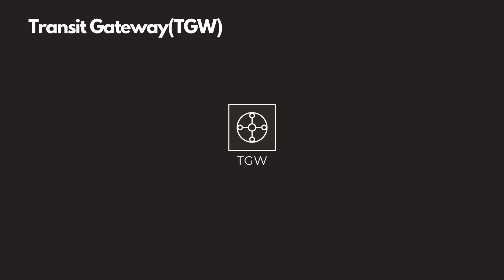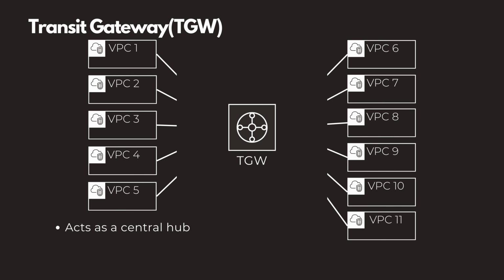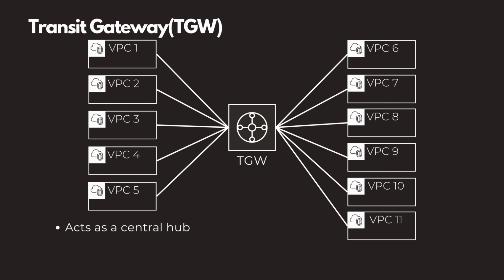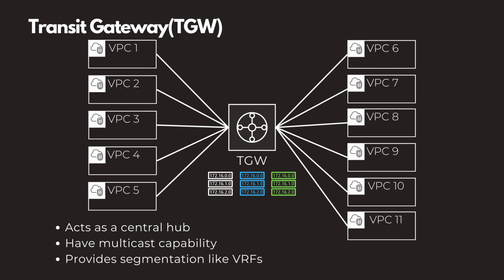Transit Gateway is the modern solution for connecting multiple VPCs. It acts as a central hub that can connect thousands of VPCs and on-premises networks. Much simpler than managing dozens of peering connections. Transit gateways are like your regional routers for AWS. They have multicast capabilities. They can provide segmentation for your traffic like VRFs in your router.